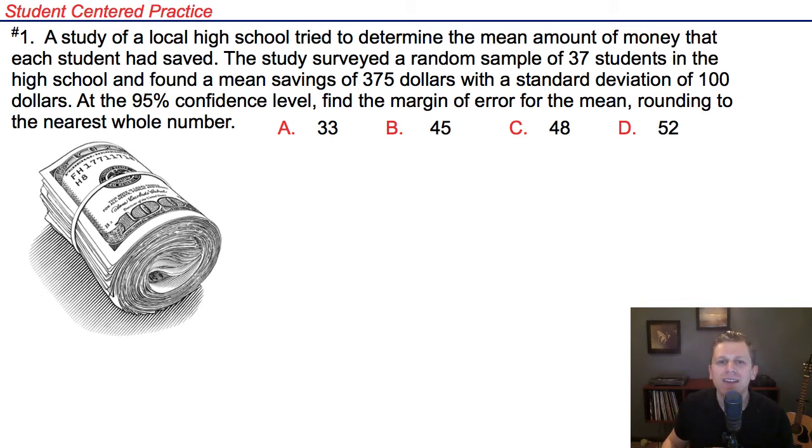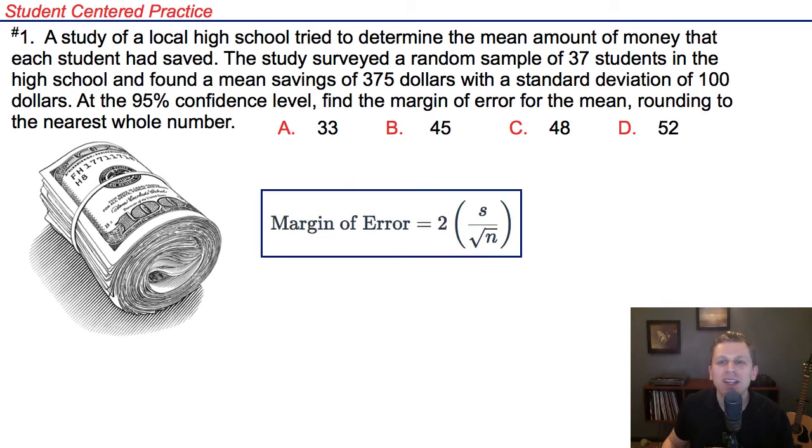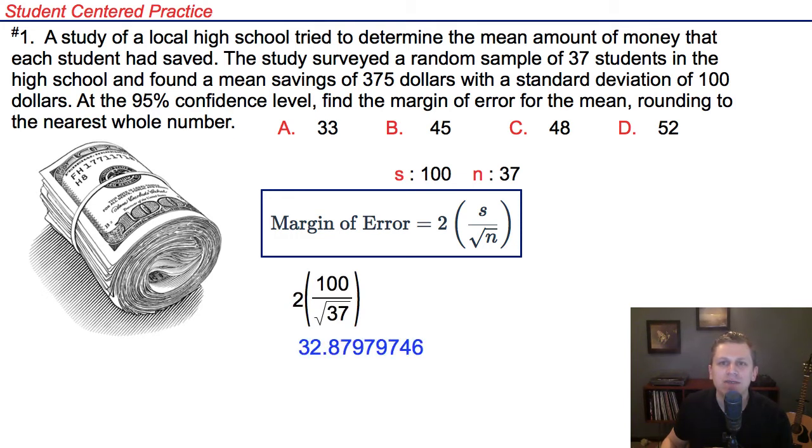When we want to find the margin of error for the mean, we only need 2 pieces of information. We need to know the standard deviation and the number of people in our study. Here we said that the standard deviation was 100, and we surveyed 37 students. Plugging this into the formula will give us a decimal of 32.87 with a few other digits, and rounding to the nearest whole number, the 8 says to round up, so we get 33.